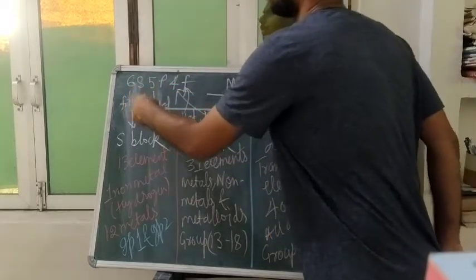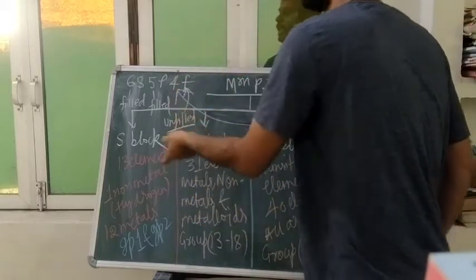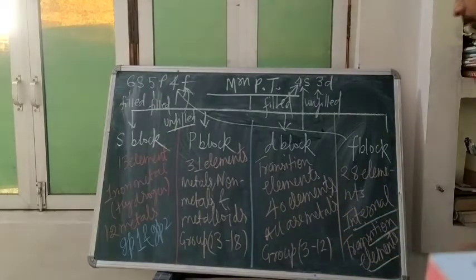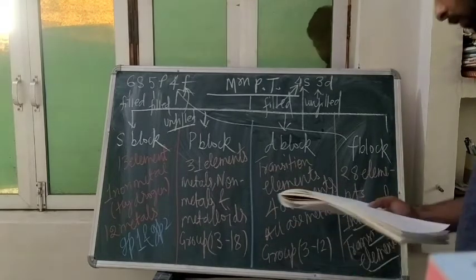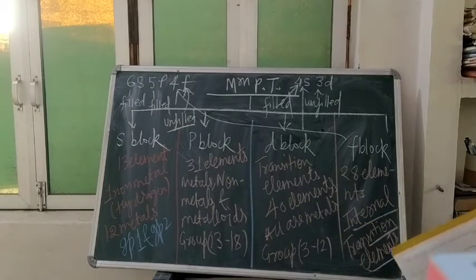This 6 and 5 level is the higher level that is filled, whereas the f subshell is inner to inner, and that is why it is called the internal transition element. I am just giving you an idea. Okay, now we shall move to the next thing. Have a screenshot of it.